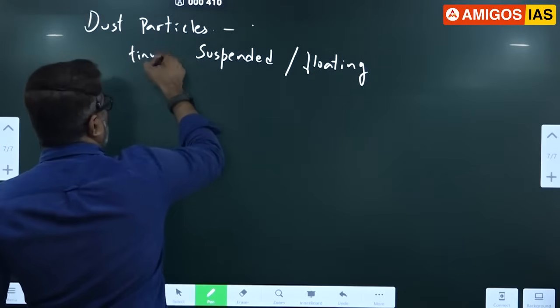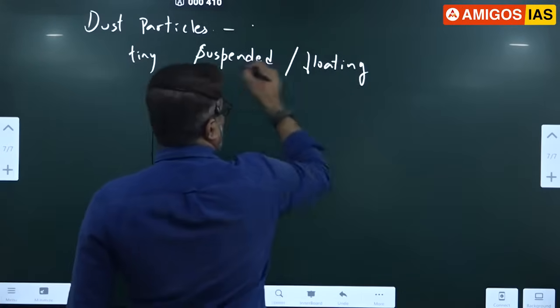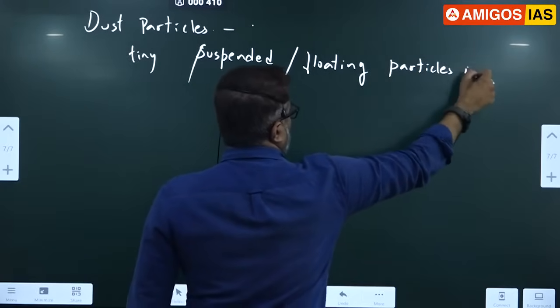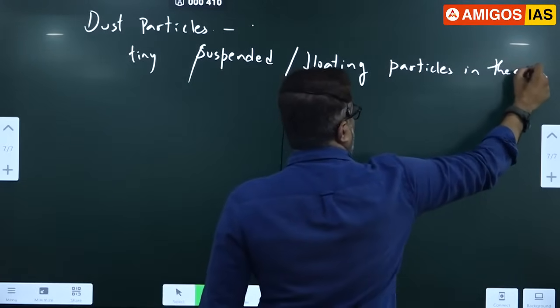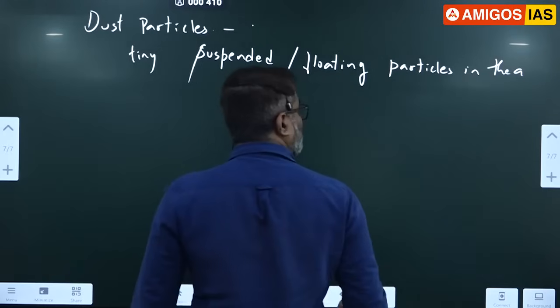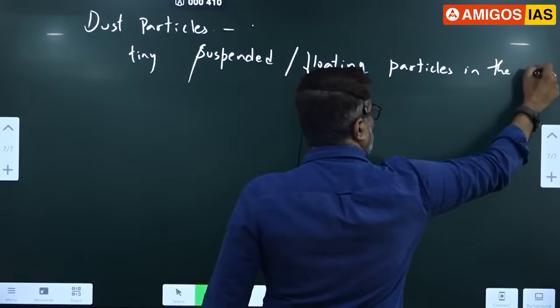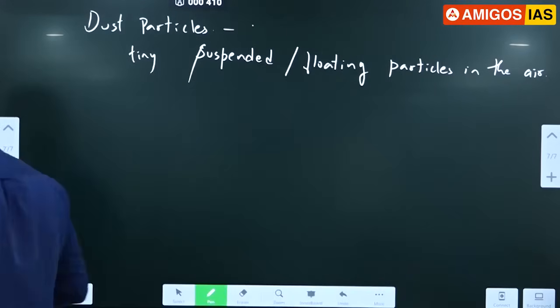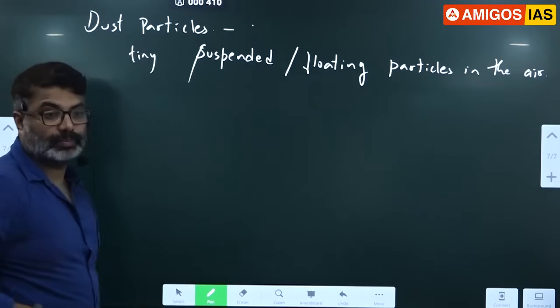Tiny suspended particles in the air are called dust particles.